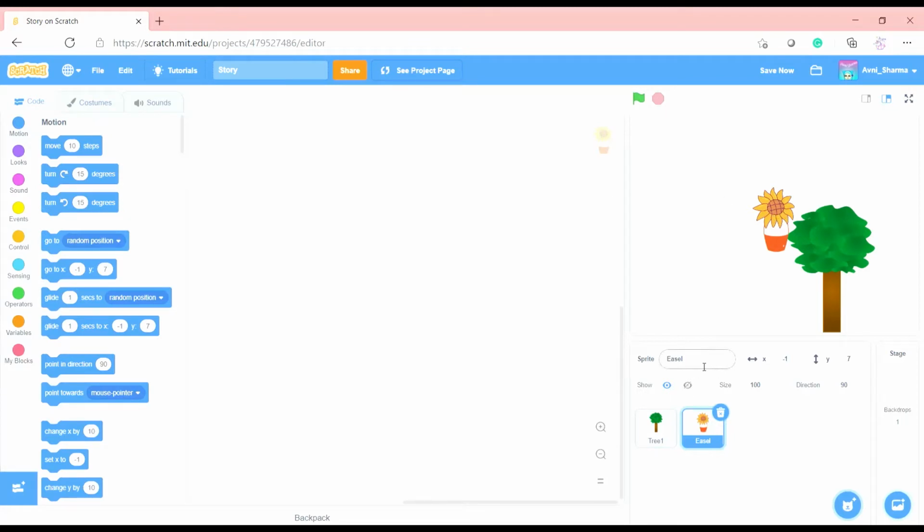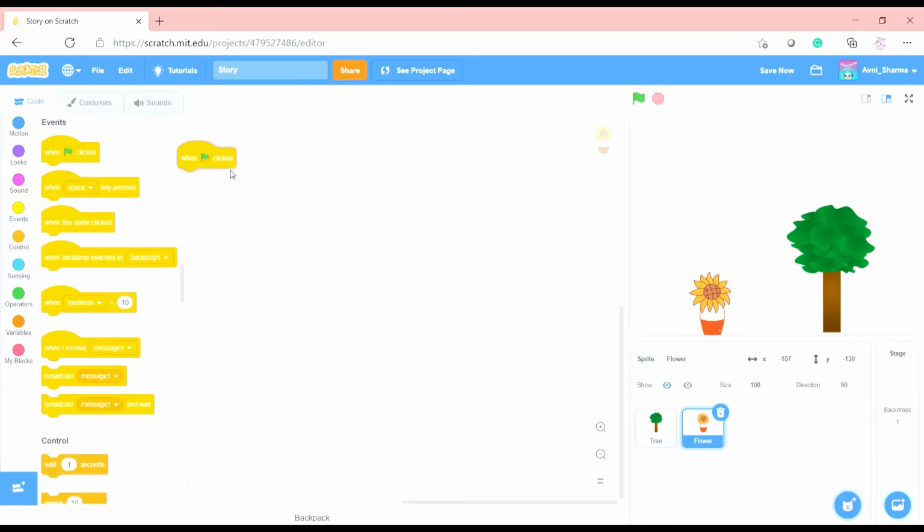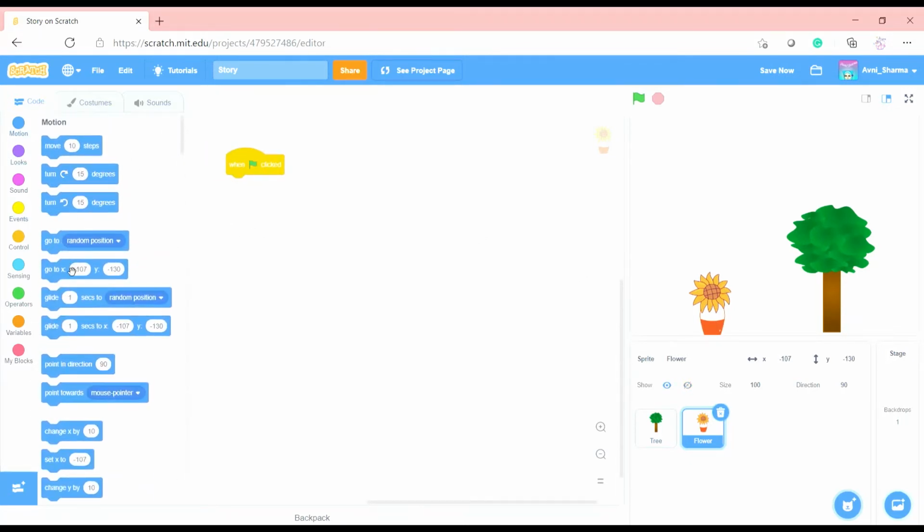Let's name this flower, and just remove this one because there's only one tree that we're coding. So we will put this flower over here, and we will say when green flag clicked, go to this position of x and y.